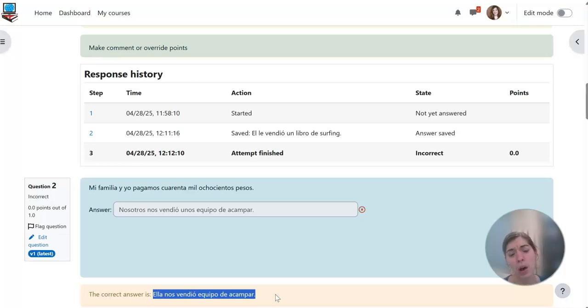I think I allow for un equipo de acampar because that's the formula we're using, but it does sound better in Spanish and actually in the English translation as well. It seems to make more sense if you say ella nos vendió equipo de acampar. So she sold us equipment for camping instead of an equipment for camping. So either way is fine here.